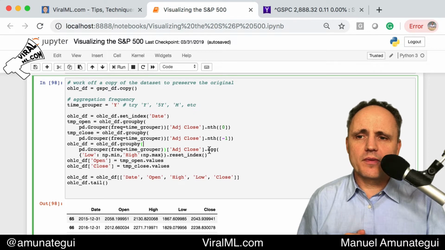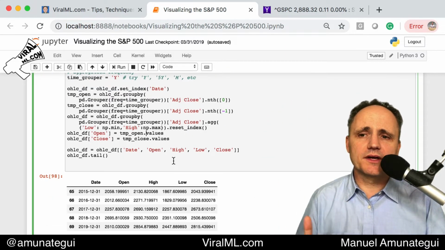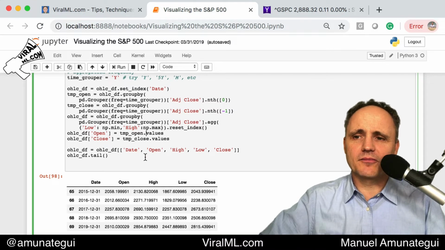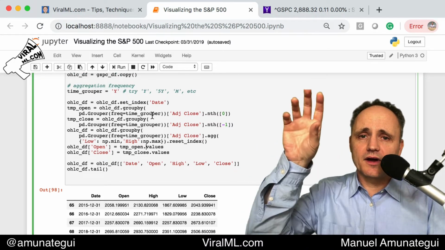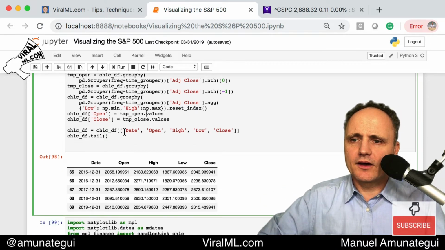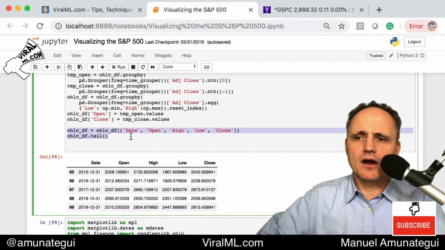And we're going to use the groupby agg function, which is going to give us the low. So we're doing the numpy min and the numpy max, which will be the highest point and the lowest point, right? So we're basically rebuilding our 4-point aggregation by time, so by year, where we're going to get the open print, the close print, the high, and the low. And then we do all of this, we bring it back into our custom data frame, and now we have a date, open, high, low, close based on the year.